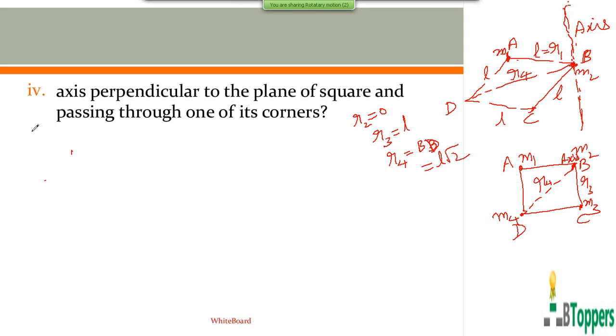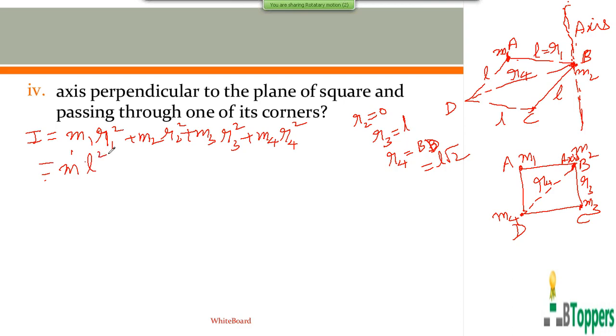So the moment of inertia of the system of the four particles can be written as I equal to m1 r1 square plus m2 r2 square plus m3 r3 square plus m4 r4 square. The mass of each particle is the same, denoted by small m.